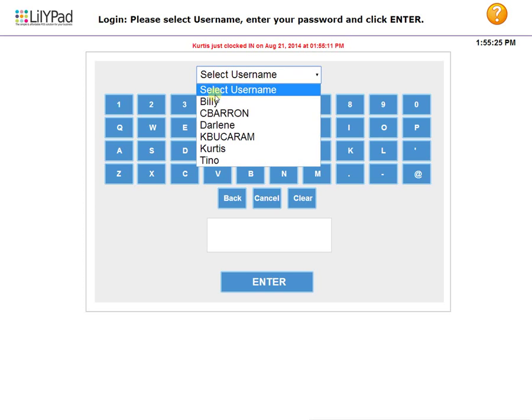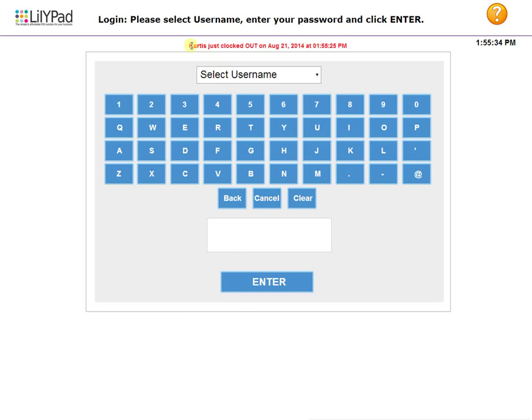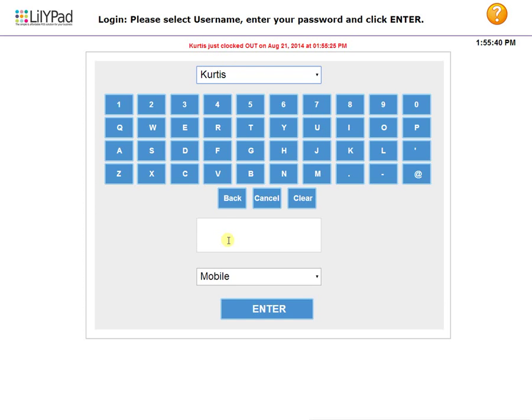Select your username, type in your password, and select the time clock. And it will tell you the exact time of that as well. So now we'll just log into the LilYPad.